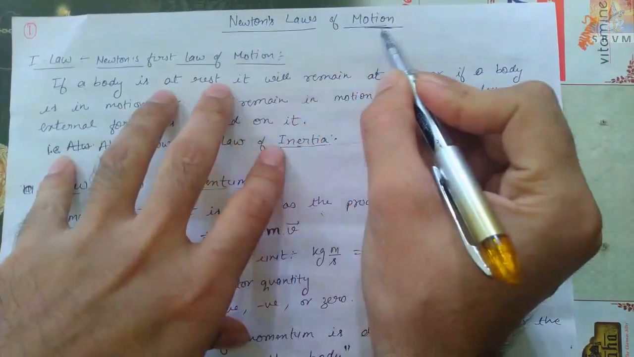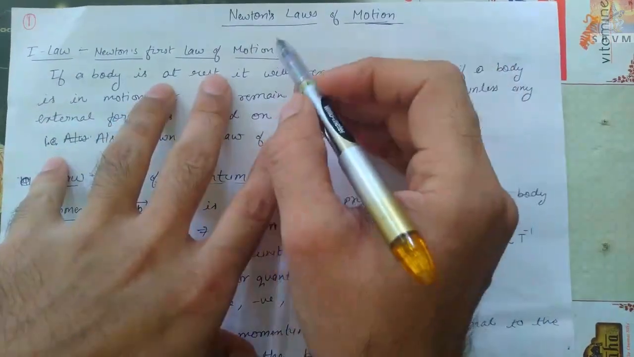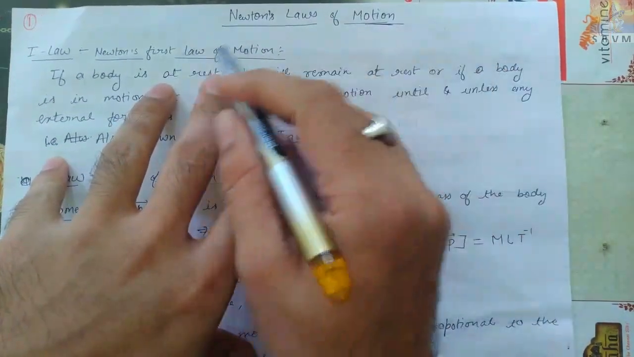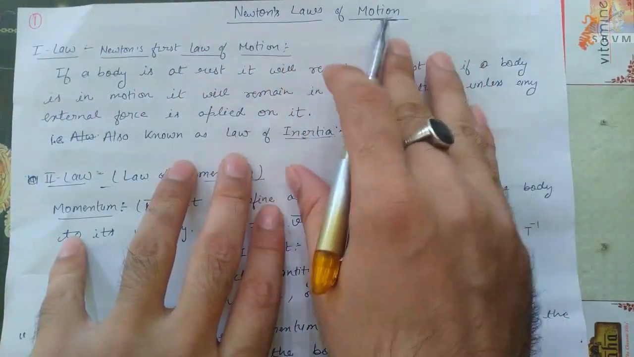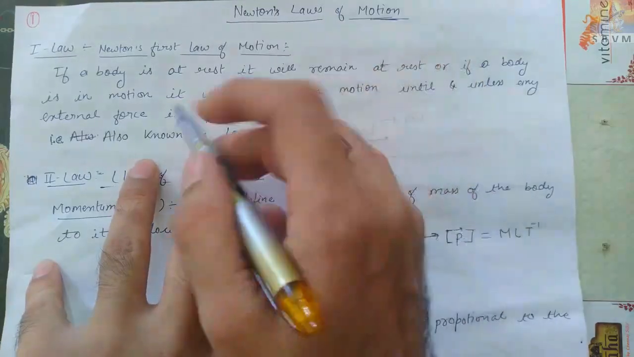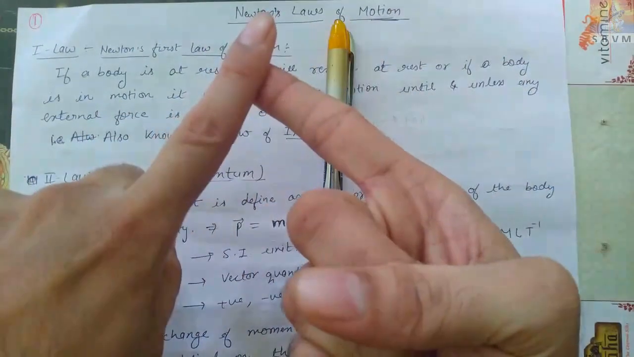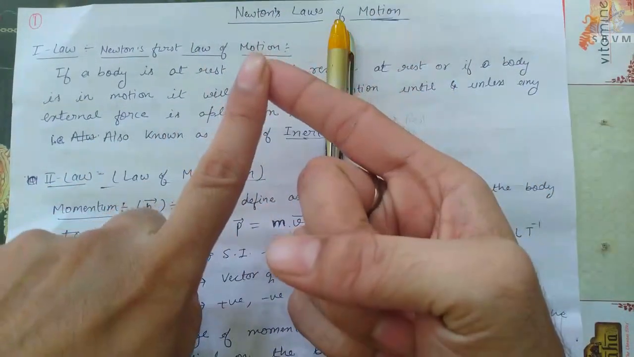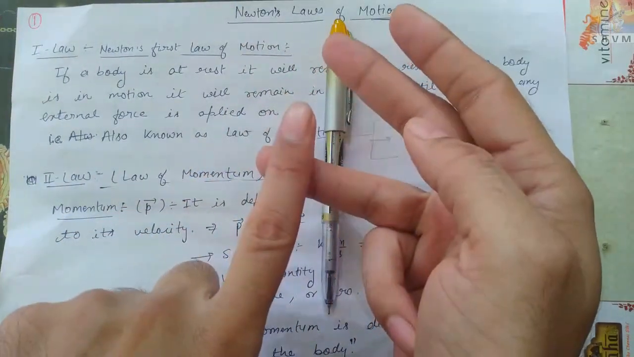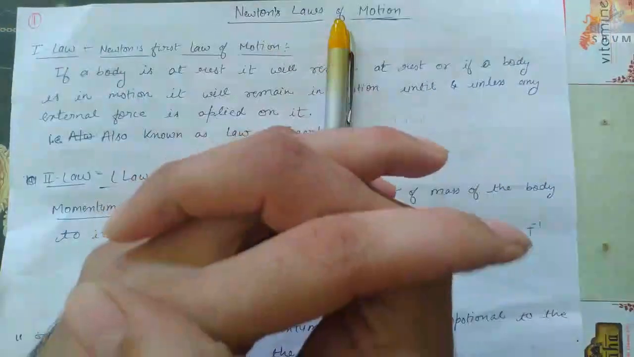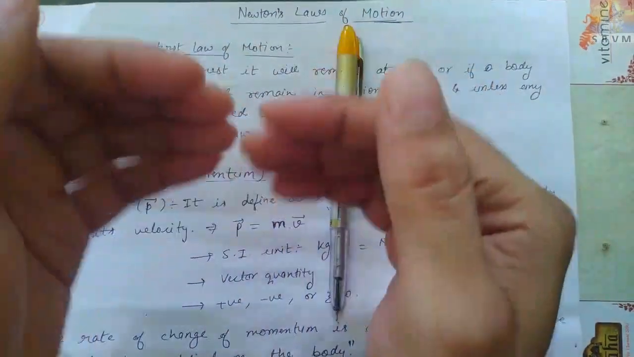Newton's laws of motion. By name itself it is clear that these laws were introduced by the scientist named Newton. Here mainly three laws are there: first law, second law, and third law. First law is known as law of inertia. Second law is known as law of momentum. Third law is known as action reaction law. Why they are known like that, we will discuss here only, and numericals on that we will slowly discuss.